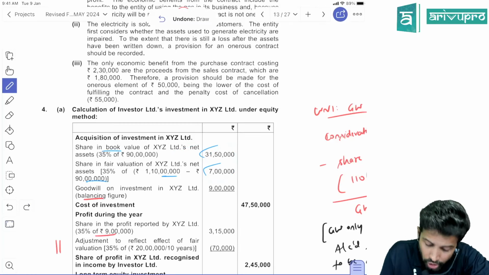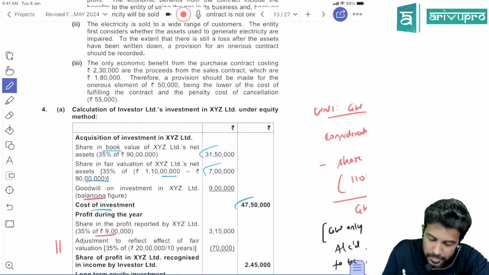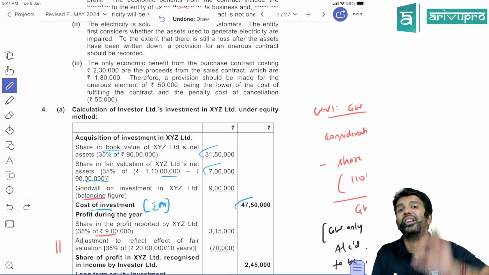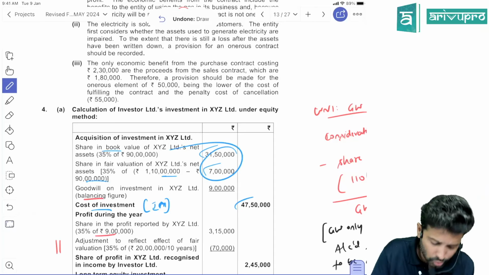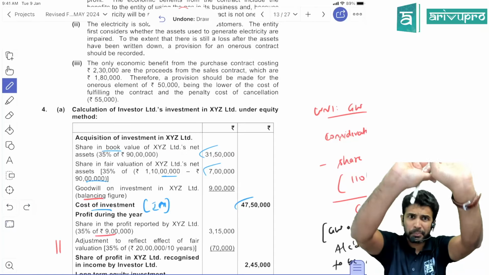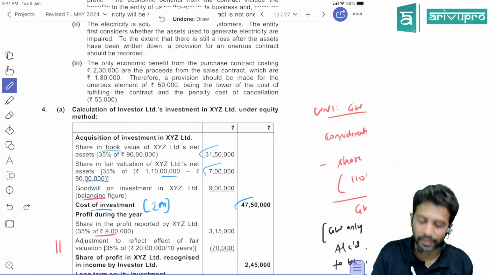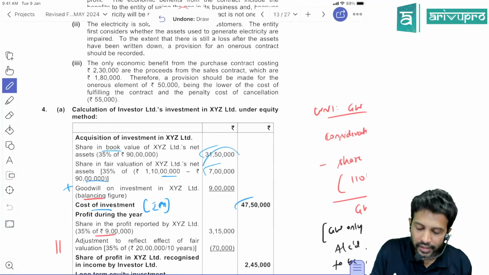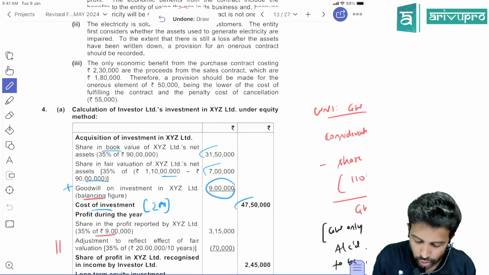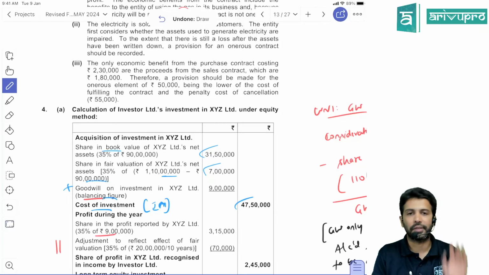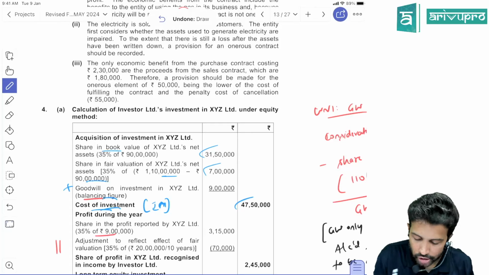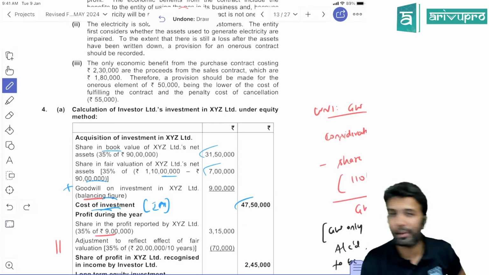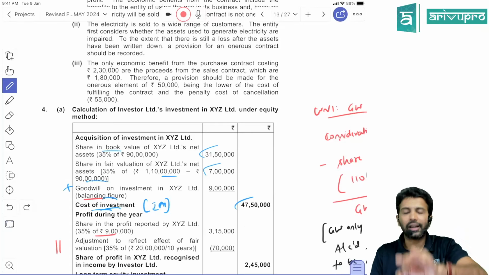Add goodwill, because the carrying amount of investment, initially the investment as per equity method, should always be shown at cost. What is the cost? 47 lakh 50,000. So adding these two, you're going to get 38.5. From 38.5, you have to go to 47.5. Hence, you add goodwill also. That goodwill is arrived as a balancing figure: 47.5 minus 38.5. So add these three to get the cost of the investment, meaning the initial carrying amount of investment as per equity method. That's how they present it.